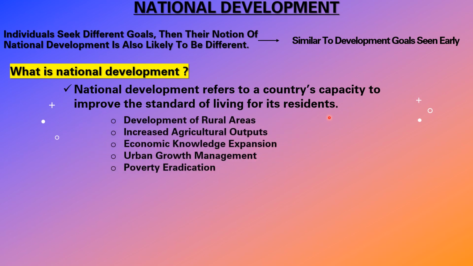We need some criteria to develop national development. Some criteria we need are development of rural areas, increased agricultural output, income, knowledge expansion, urban growth management, and poverty eradication. All these criteria are important to see every nook and corner of the country, because the country or the nation should develop together. Every person should grow at a time. Like that we have to see here. That's why it is important.